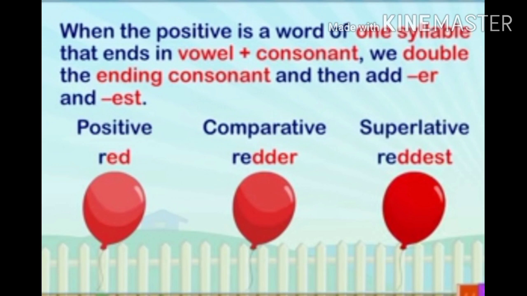Red, positive degree, R-E-D-D-E-R. Here I have doubled the consonant. So it will become the comparative degree of the word red, and the superlative degree is R-E-D-D-E-S-T. I have doubled the consonant and added EST at the end. So it will be red, redder, and reddest.